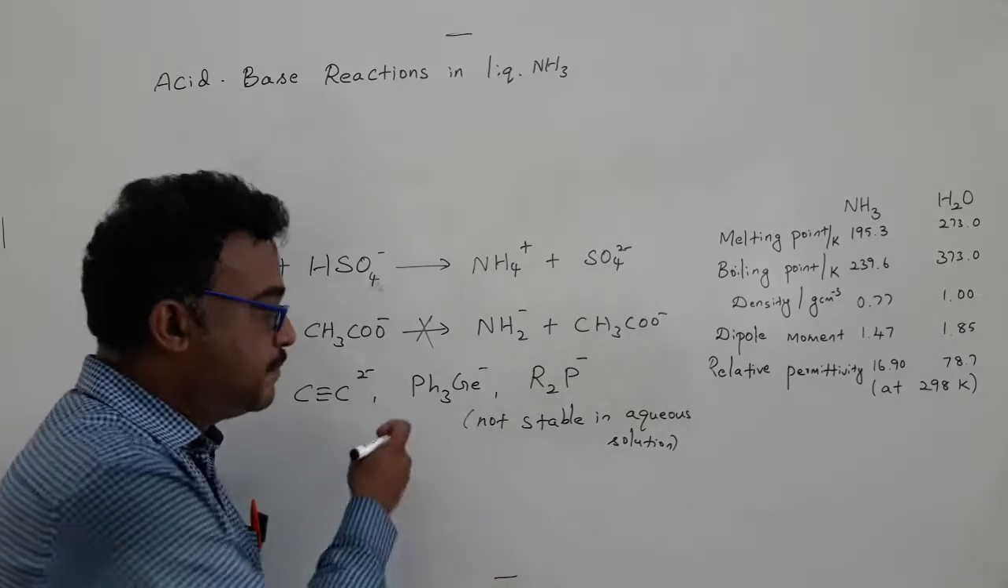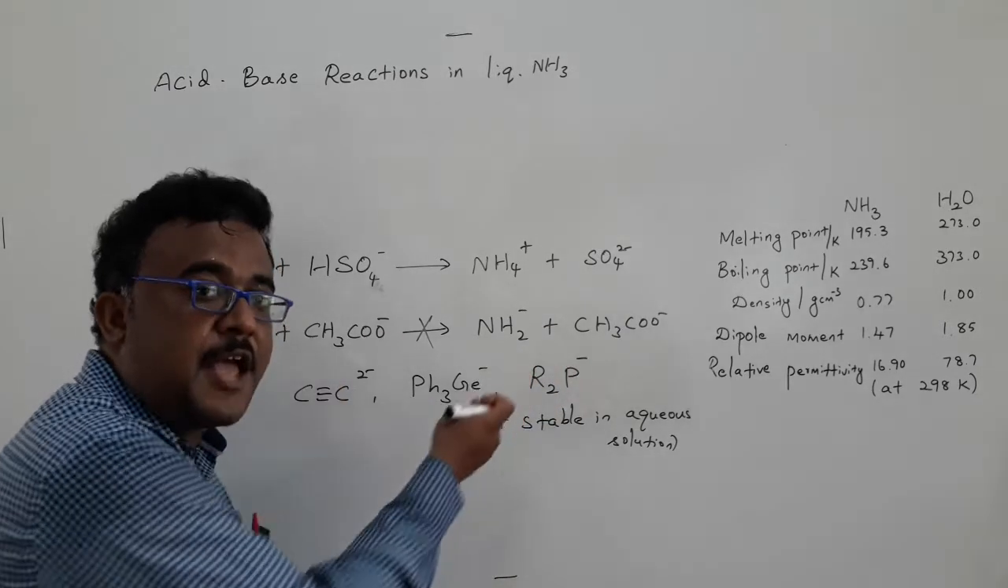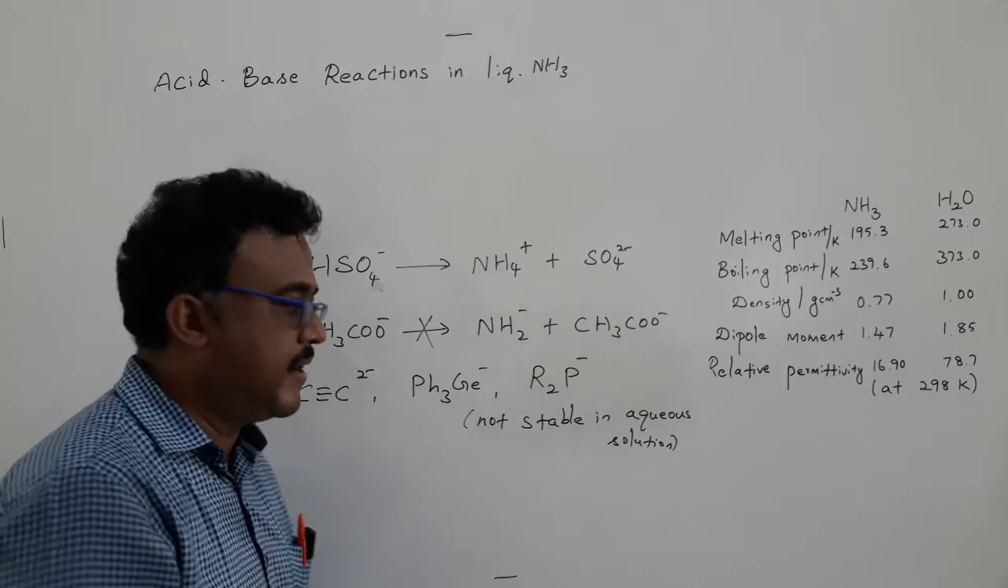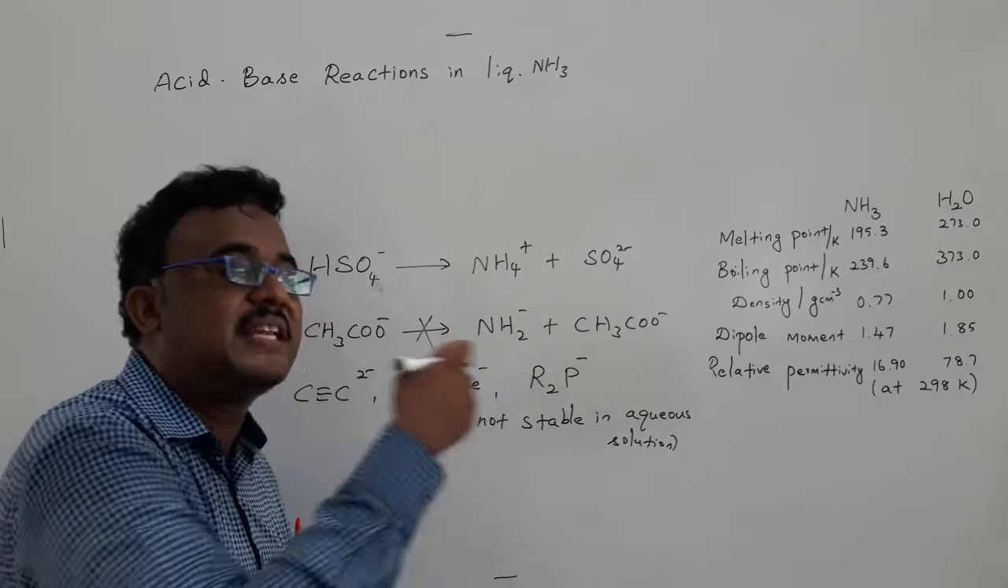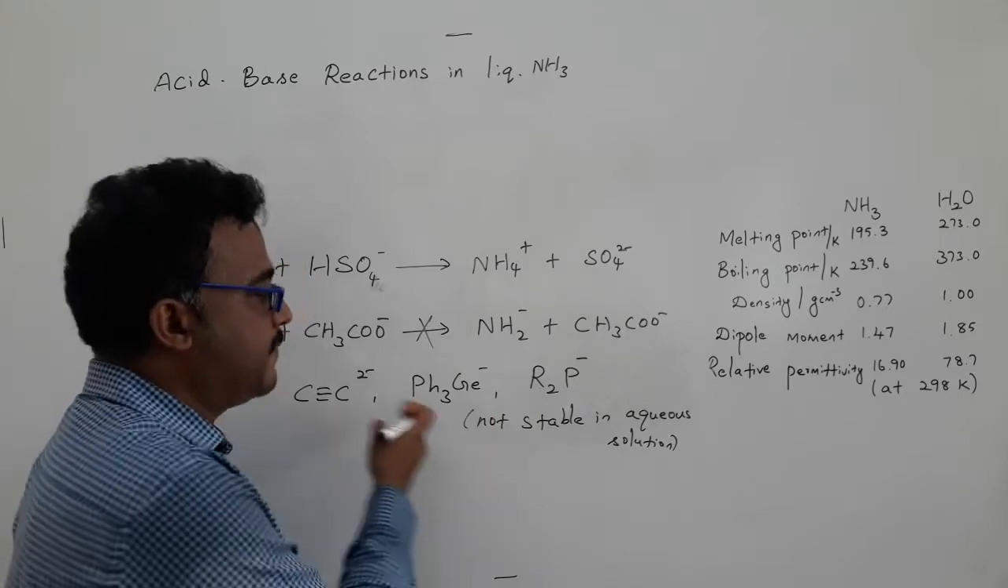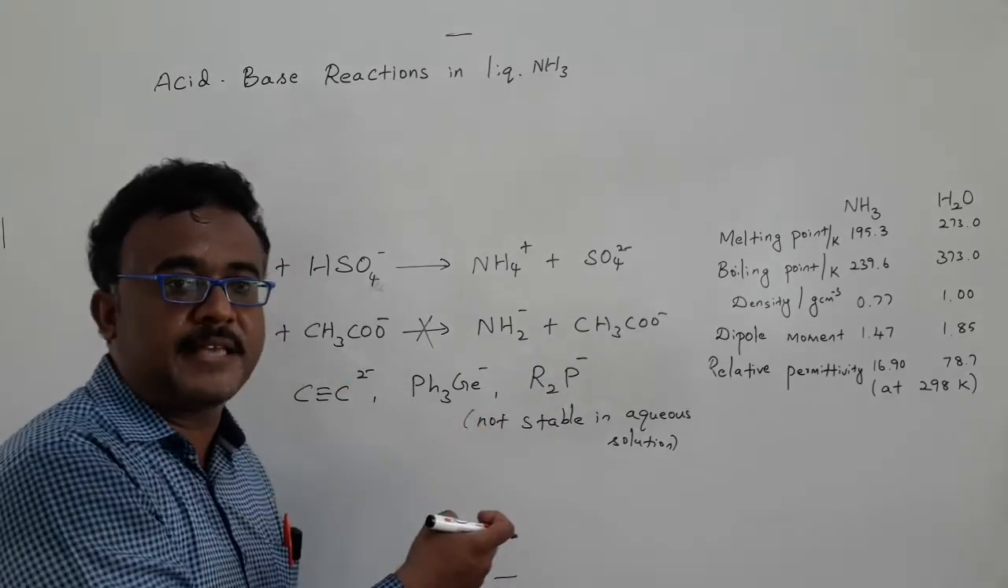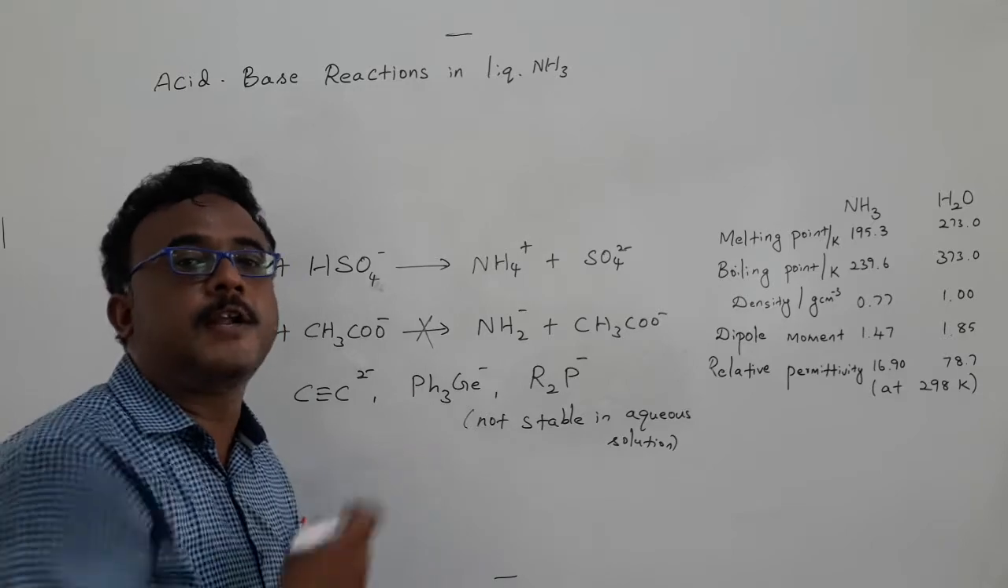For the preparation of this species, we can't use water as a solvent, because if you use water to generate this ion, it will easily undergo hydrolysis. So for generation of this kind of weak base, the better solvent will be liquid ammonia.